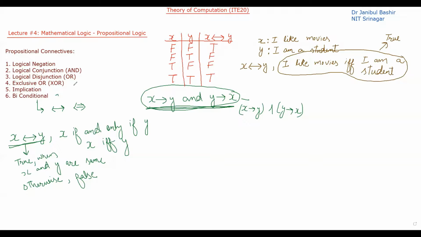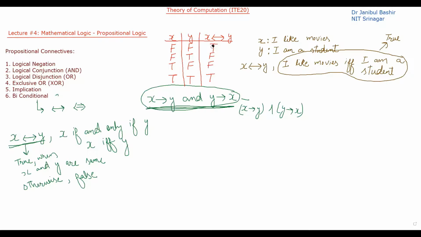Fine. So these are the 6 connectives that will be used in mathematical logic, propositional logic, and also in the first order logic that we will be discussing in our next lecture. And these are the basic propositional connectives that are used to connect the propositional variables with each other or relate propositional variables with each other. Okay. Now, before wrapping up the discussion about the connectives, we have to discuss propositional equivalence.